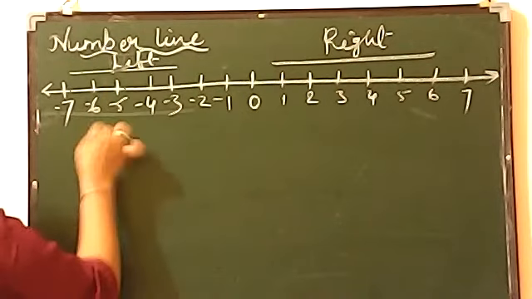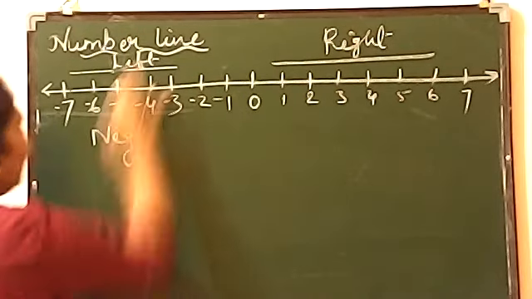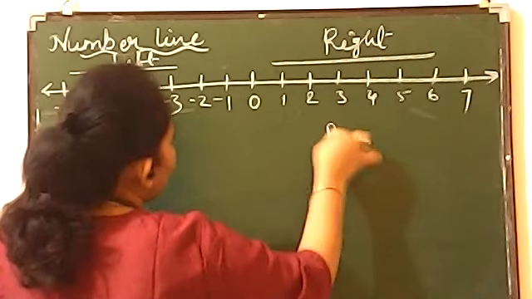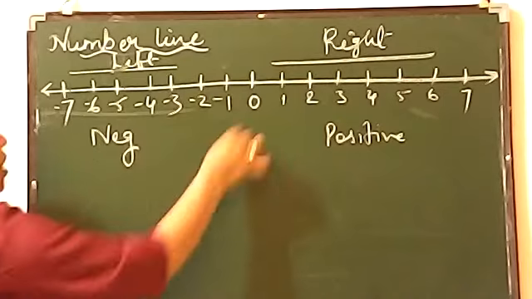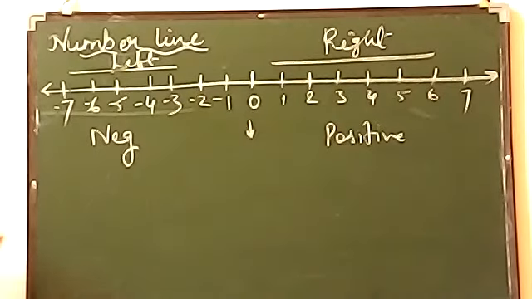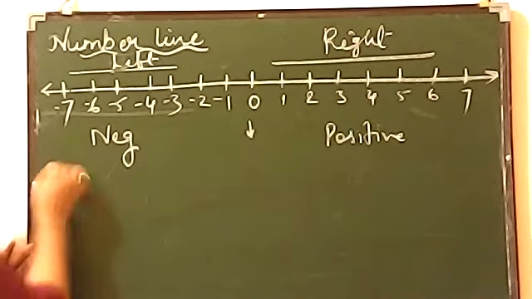The first concept: left will be negative, right will be always positive. And remember, 0 will always be there in the middle, and middle means it is neutral. 0 is an integer which is neither positive nor negative. All of you mention this.